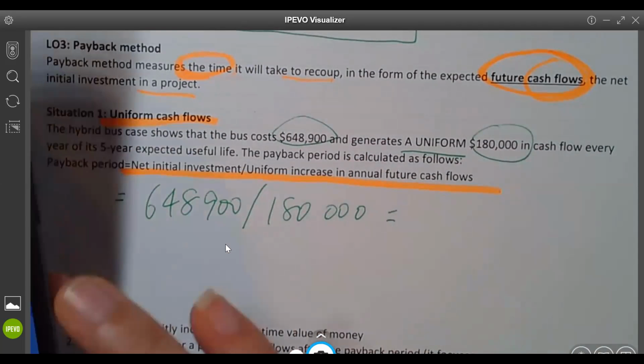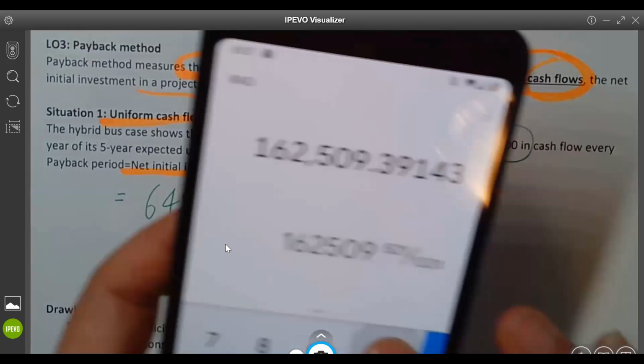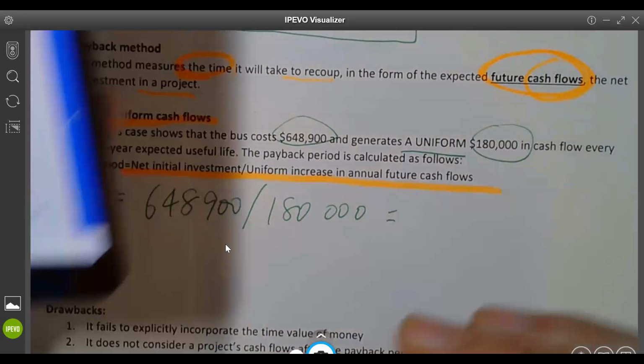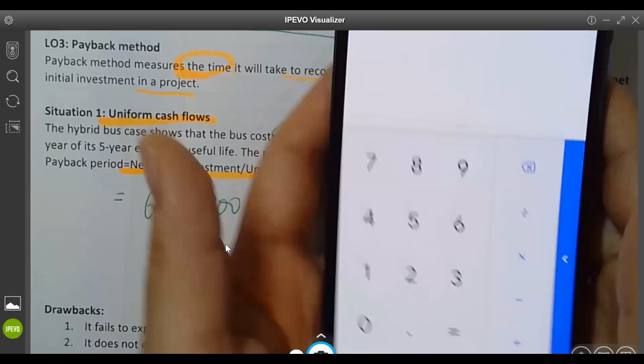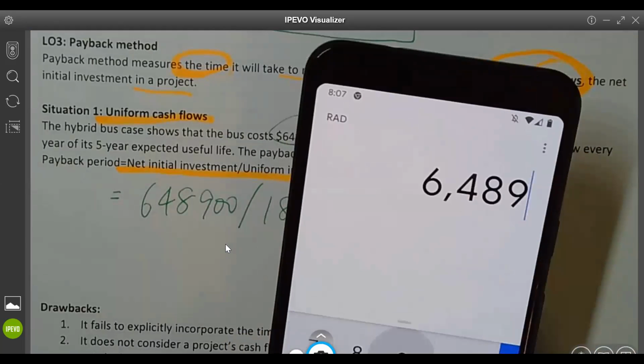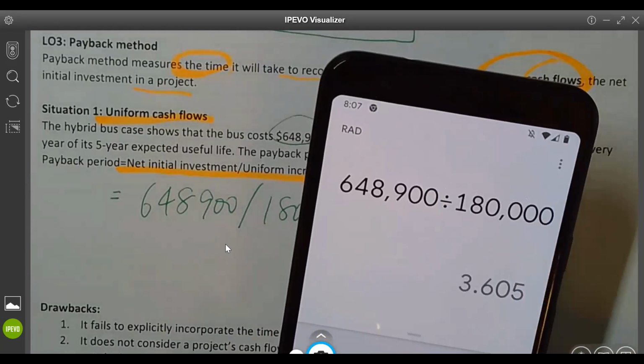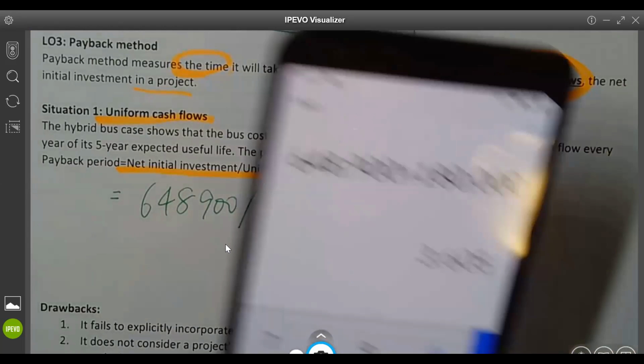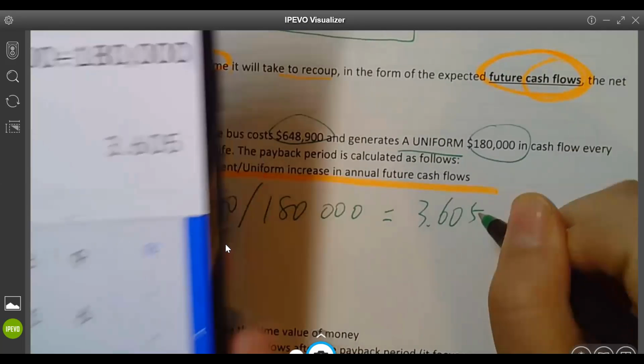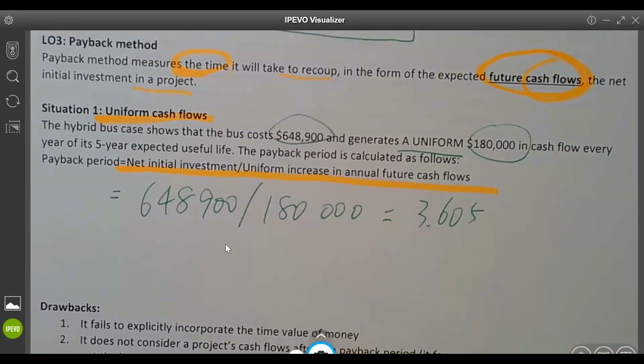Sorry about that. So it's 648,900 divided by 180,000. I got 3.605. So it takes 3.605 years to get your money back.